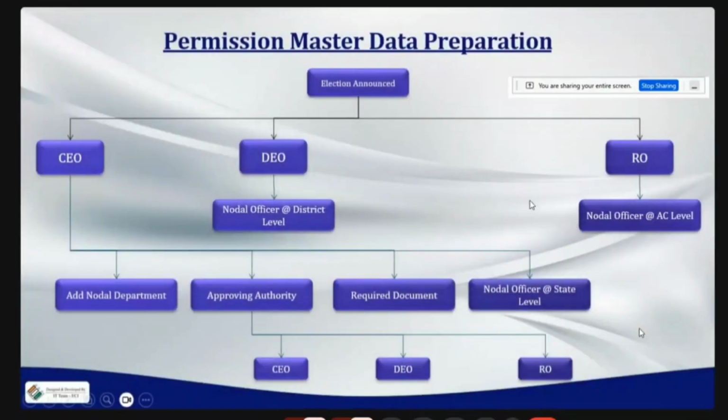So if DEO has to assign a nodal officer, RO also has to assign a nodal officer. This should also be taken care of, and instruction should be provided to appoint a nodal officer from the police department for both DEO and RO. RO should have a police officer and DEO should also have a police officer.